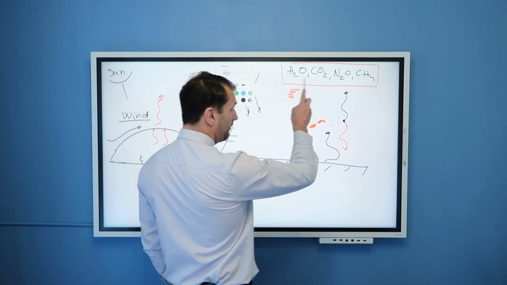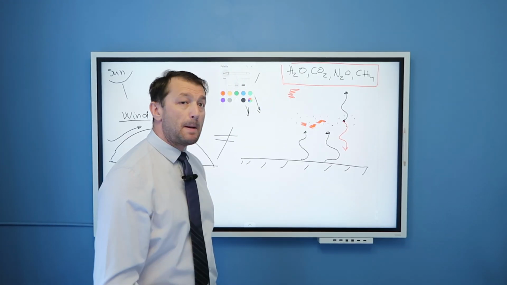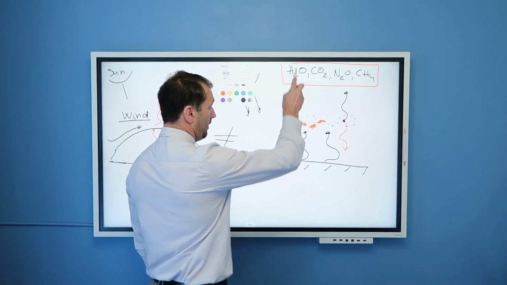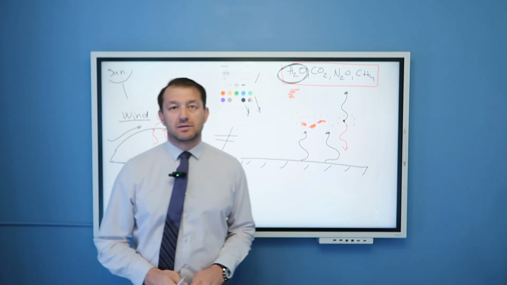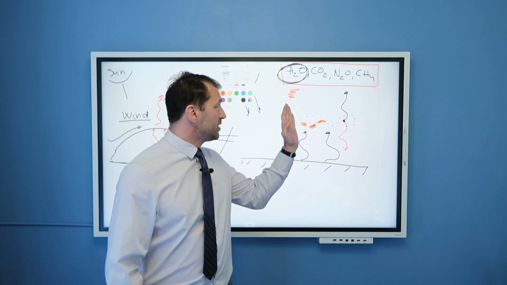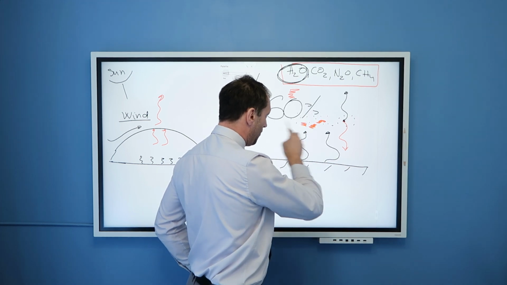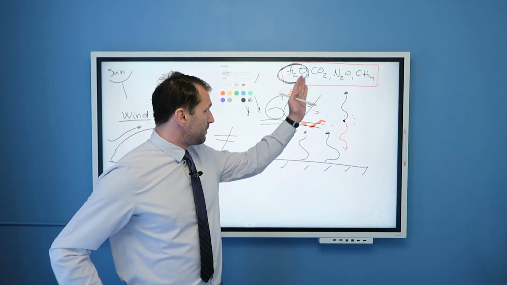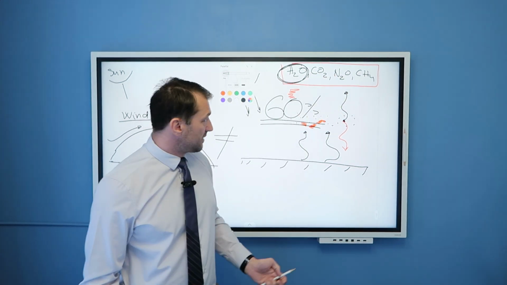Lastly, which of these gases is the most important greenhouse gas in the atmosphere? By far, water vapor. Water vapor is approximately responsible for 60% of the greenhouse effect on our planet. After water vapor, it's carbon dioxide, then typically methane, then nitrous oxide.